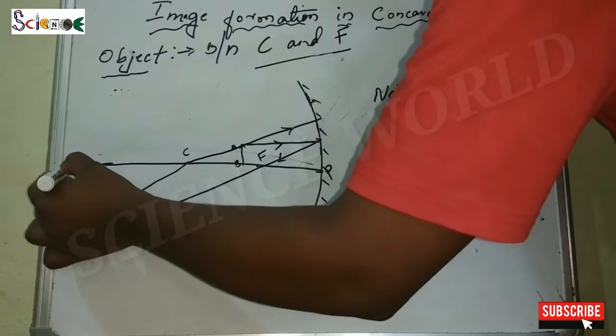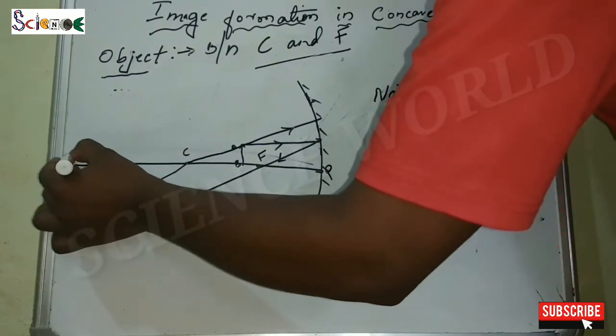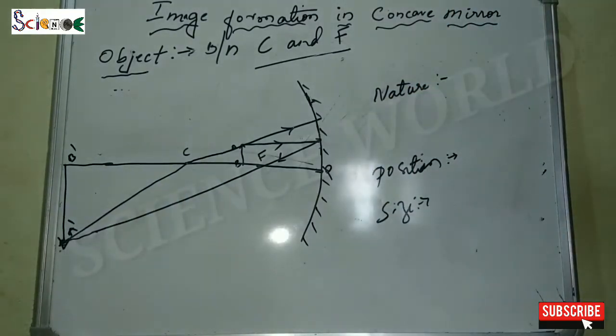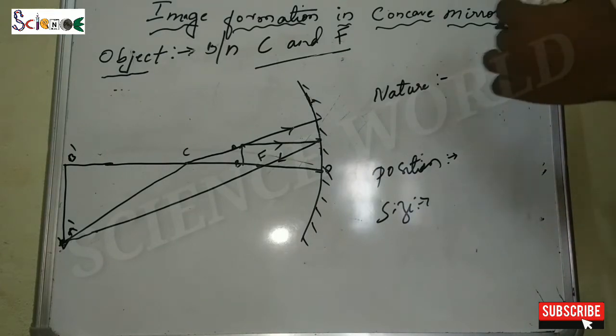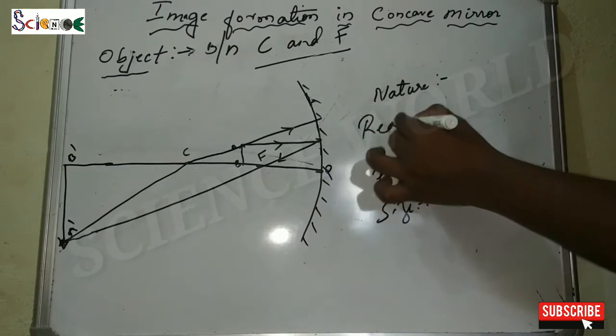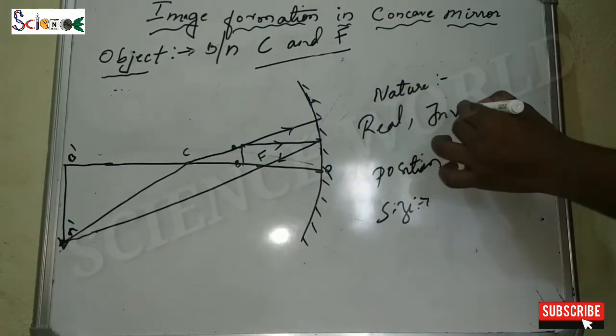So here we can say this is our image, and this is the size of the image, B dash and A dash. Okay, so let's see the nature of the image. The image is on the left side, so it is real. It is below the principal axis, so it is inverted.